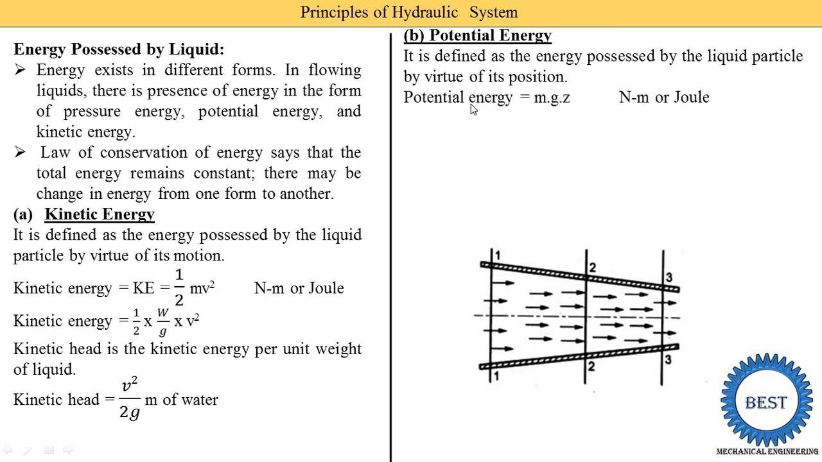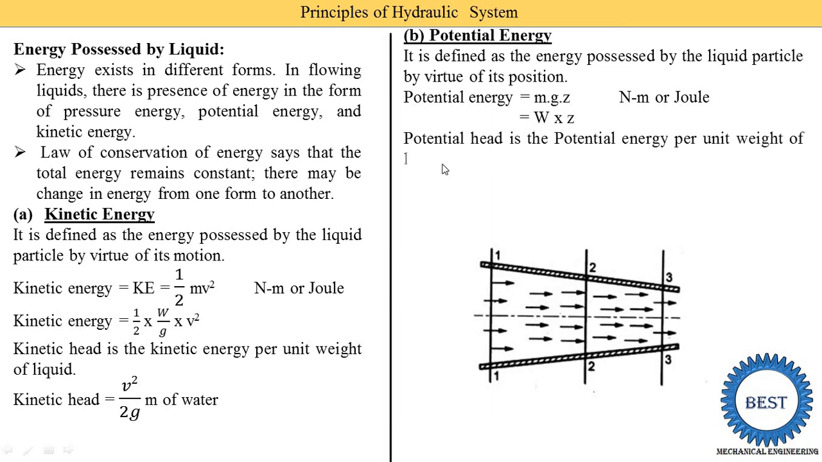The equation of potential energy is equal to mass into gravitational acceleration into Z, and the unit is Newton meter or joule. m is mass, g is gravitational acceleration, and Z is the height from the datum level. Suppose we consider this the datum level and the center is considered. If the height is 5 meters from the datum level, then Z is equal to 5 meters. m into g is equal to weight, since m is equal to weight by g. So m into g is replaced by the weight.